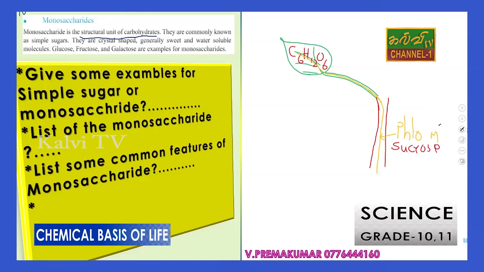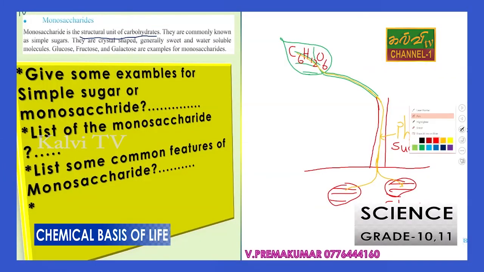Then that sucrose is stored in the underground stem as a potato. When you find out, it will reach the storage food. So we find it in storage as starch, right? So now we can indicate that this is monosaccharide.